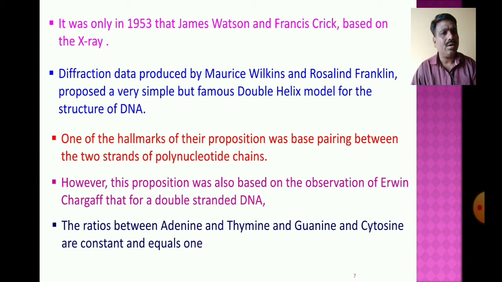For example, take one DNA molecule which has two strands of polynucleotide chains held together with the help of weak hydrogen bonds. In these two strands, the total number of adenine and the total number of thymine are equal. The total number of guanine and the total number of cytosine are also equal and constant. That is known as the 1:1 ratio.